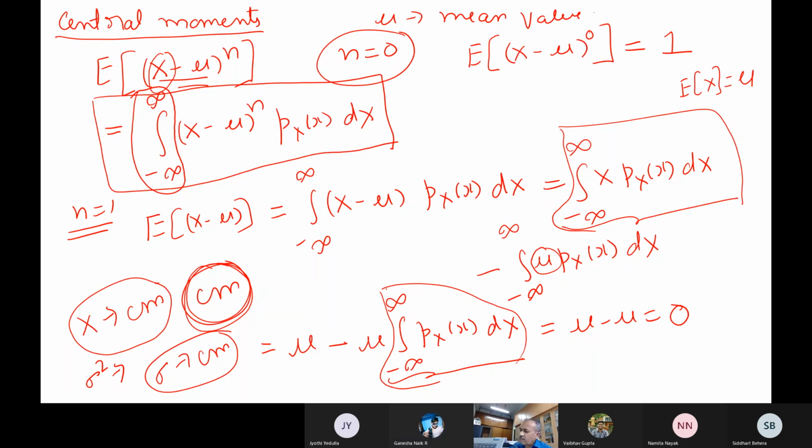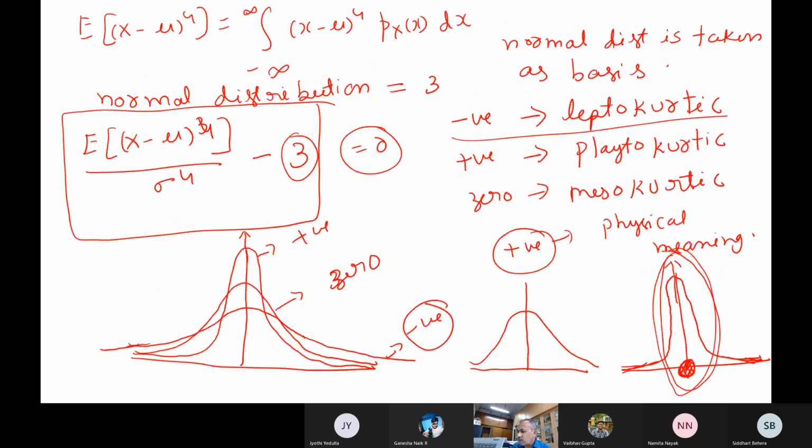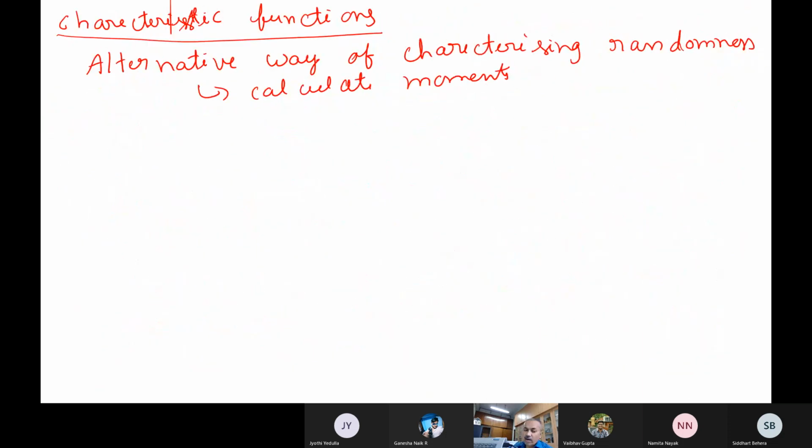Now sometimes integration will be difficult, so we can have an alternative way, which we call the characteristic function. It is generally defined through the Laplace transform or the Fourier transform.